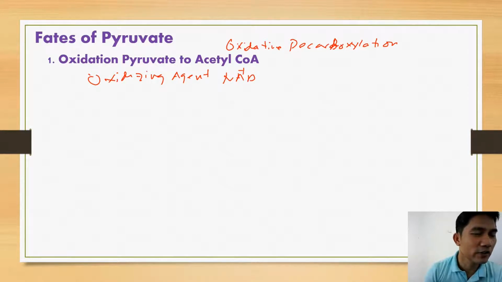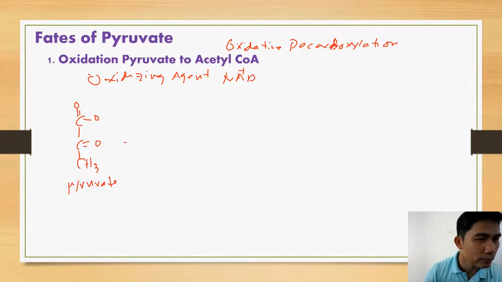And since this is decarboxylation, there's a loss of carbon dioxide. So let's now draw the structure of pyruvate. Okay, so we have a carboxyl group here, and then we have the carbonyl group on carbon number 2. Alright, so this is our pyruvate.